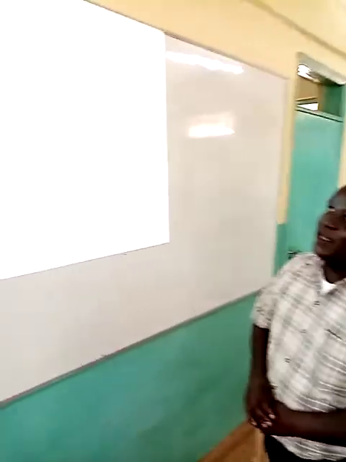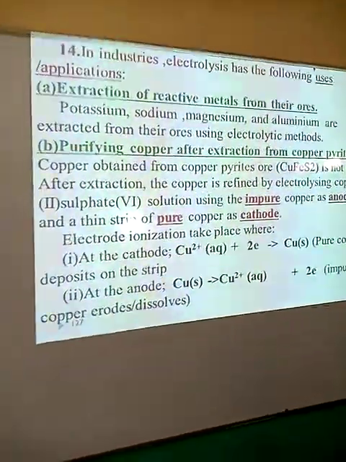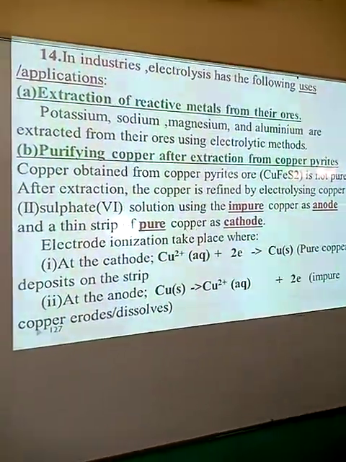If you use an electrode, the products that are formed are different from when you use a different type of electrode. As in the case of copper 2 sulfate, we saw that the products formed at the cathode are not the same when you use copper as the electrode and when you use carbon as the electrode. Today, we want to look at a different area, and that is the applications of electrolysis.